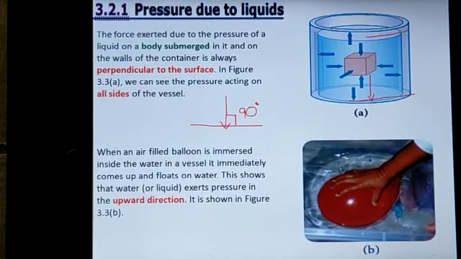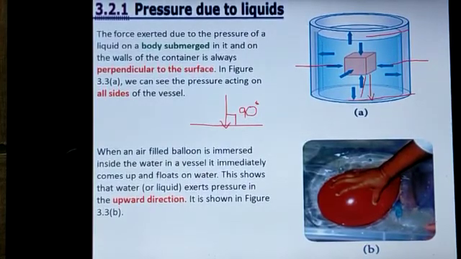In between, the object gets submerged. That means here the force acts from all directions: left direction, right direction, upward direction, downward direction, all directions. That force is exactly perpendicular to the surface of the object.